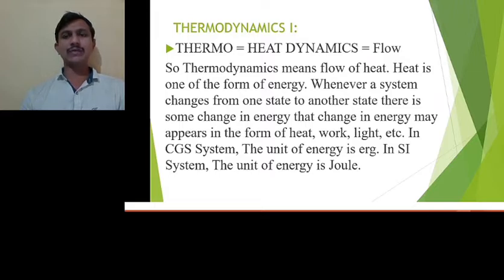Heat is one of the forms of energy, and we know energy is the capacity to do work. There are several forms or types of energy such as kinetic energy, potential energy, electrical energy, light energy, chemical energy. Heat energy is also known as thermal energy. Energy can be interconvertible, meaning energy changes from one form to another form.